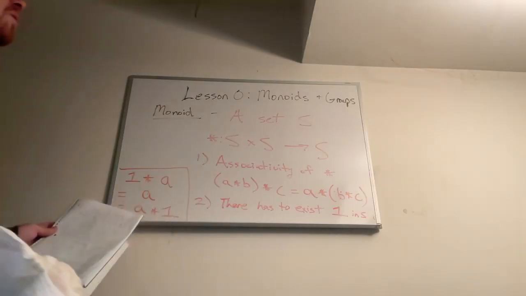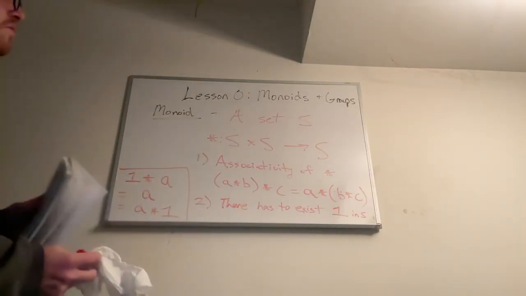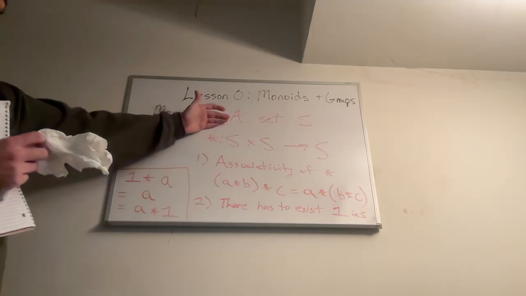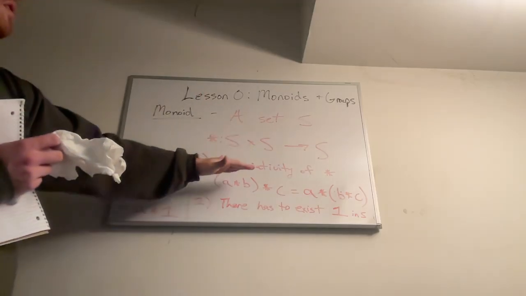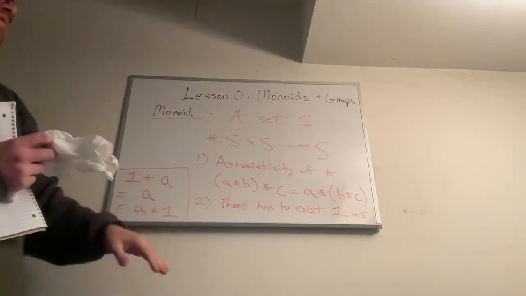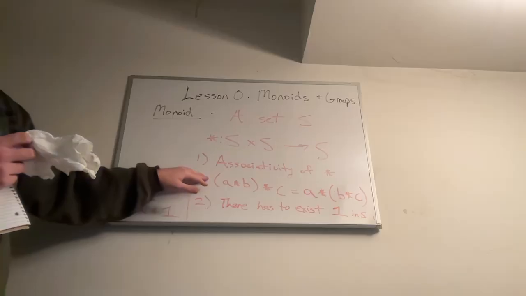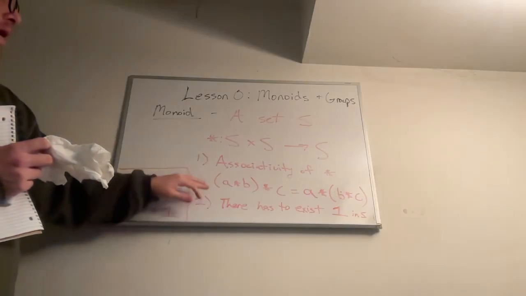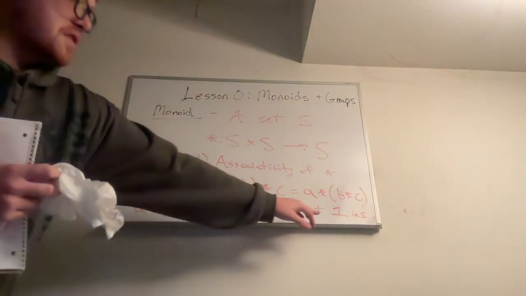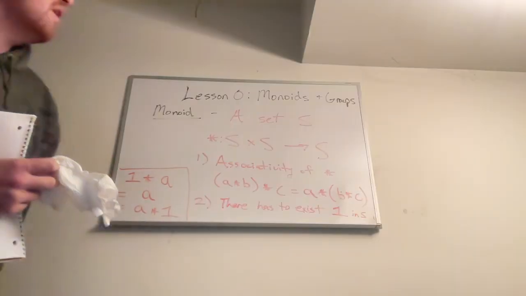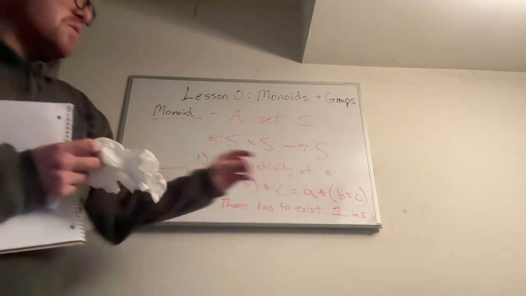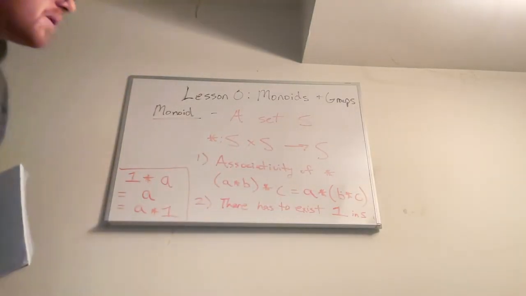Right, so that's monoids. Very basic: you have some set, a collection of things, and some operation, and the operation needs to be associative, which is a little bit to take in, right? And then there also has to exist this special element, one.